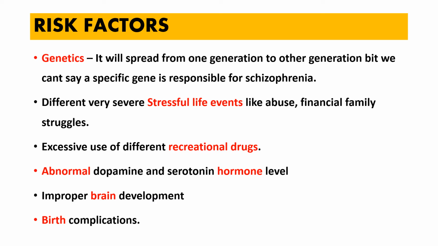First thing is genetic factors, or genes. Through the genes, from generation to generation, it can spread. But we can't say that a specific gene is responsible for schizophrenia. That's what I've told you: the exact cause is unknown. If you could say this specific gene is responsible, there would be no need of studying these risk factors. We could say that is the exact etiology.